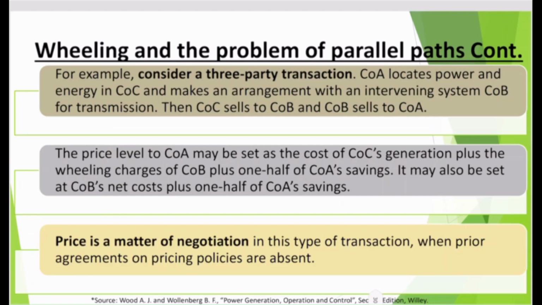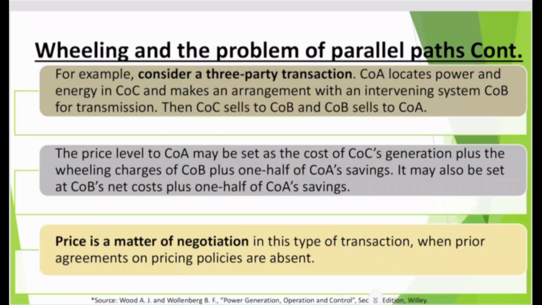For example, consider a three-party transaction. Company A locates power and energy in Company C and makes an arrangement with an intervening system, Company B. So there is a case between A and C, and there is an intermediate agency at point B for the transaction. Then C sells to B and B sells to A. The price level to A may be set as the cost of C's generation plus the wheeling charges of B plus one half of A's savings.